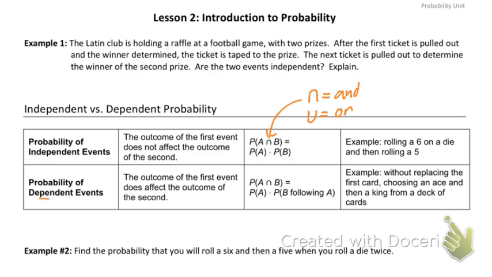The second one we're talking about is probability of a dependent event. A dependent event says the outcome of the first event does affect the outcome of the second event. When calculating this, we have to account for the fact that the first event did affect the second event. So if we look at this equation, it says the probability of A and B happening is the probability of A times the probability of B following A. So when I talked about pulling the tickets at the football game, I said the probability of the first one would be 1 out of 100. Then the second one would be 1 out of 99 because we pulled that ticket out.